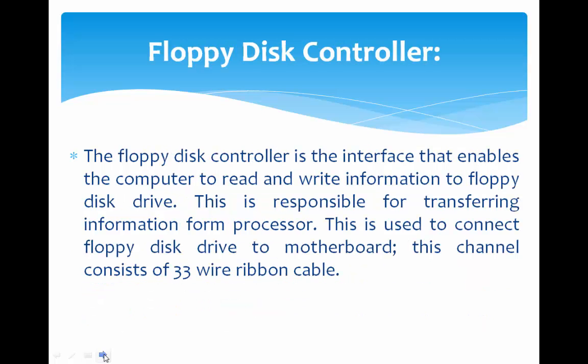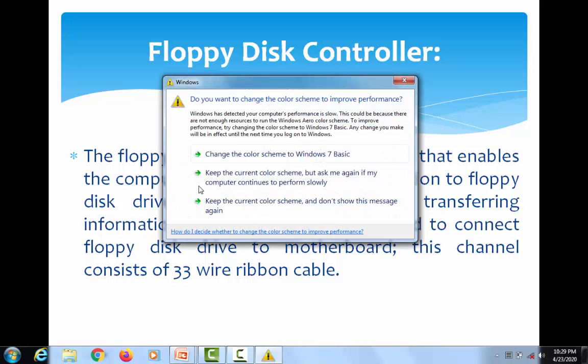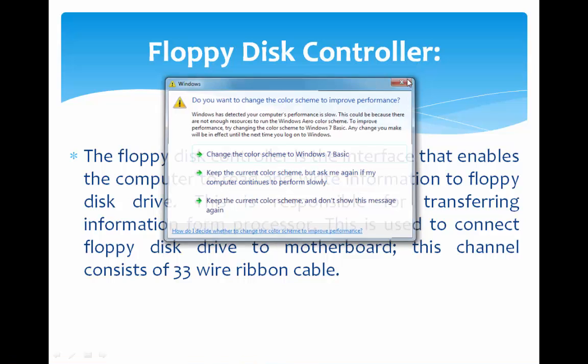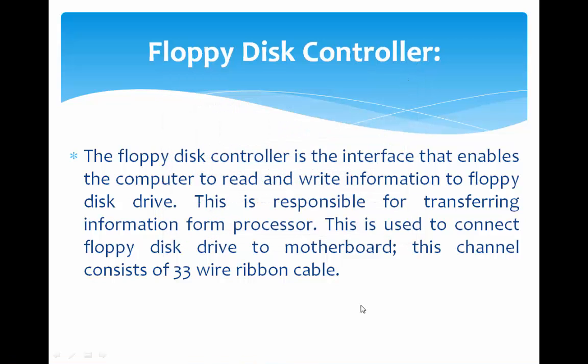In the same way, a floppy disk controller is an interface or a circuit that enables the computer to read and write information to the floppy disk drive. This is responsible for transferring information from the processor. It is used to connect the floppy disk drive to the motherboard. This channel consists of a 33 wire ribbon cable.